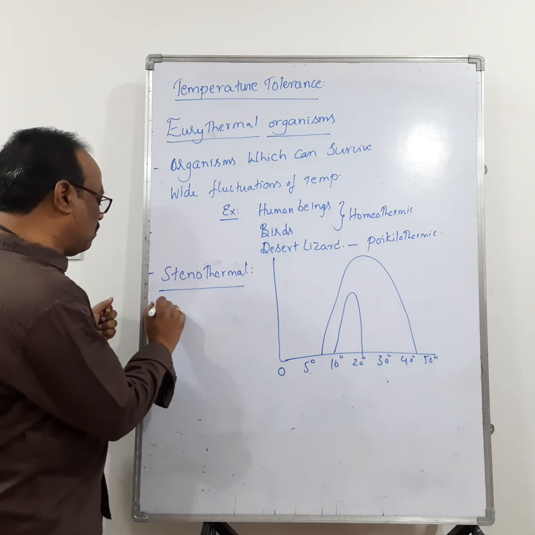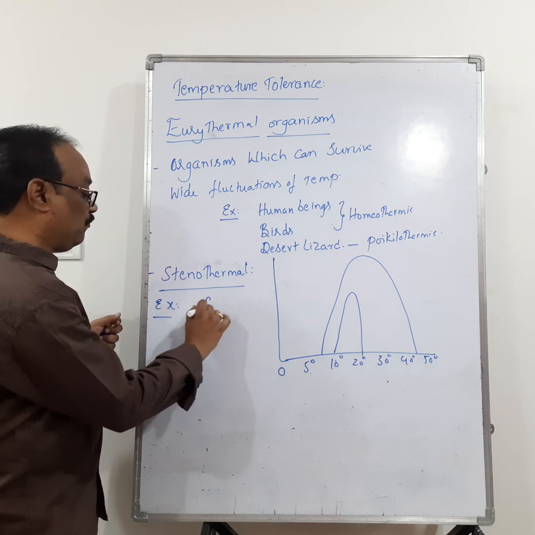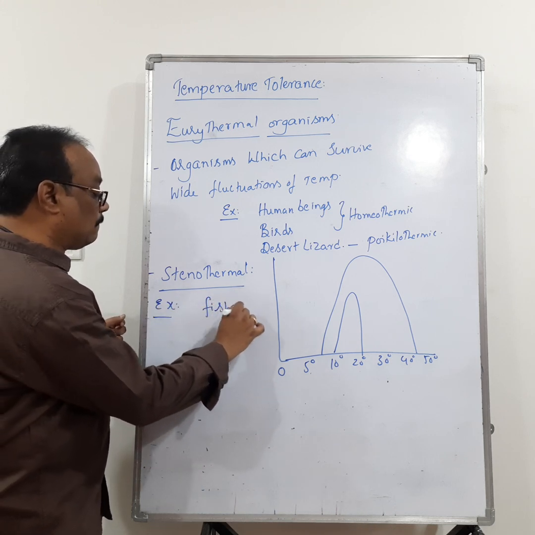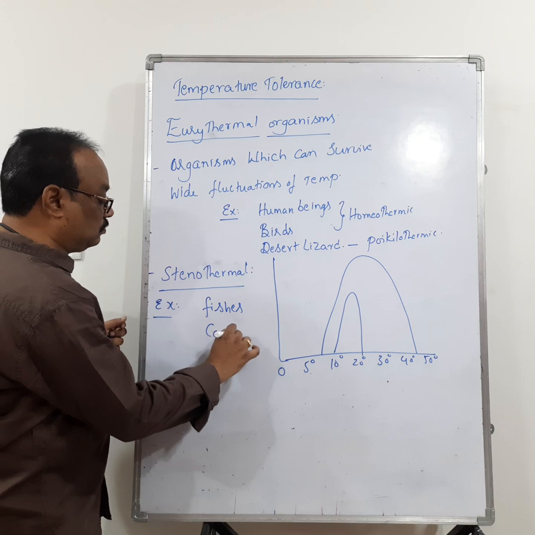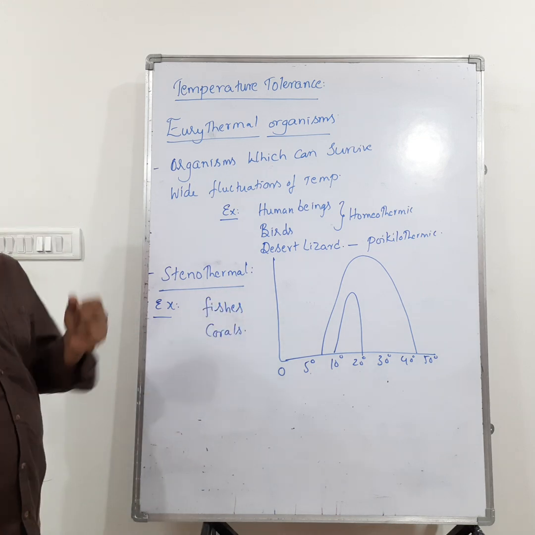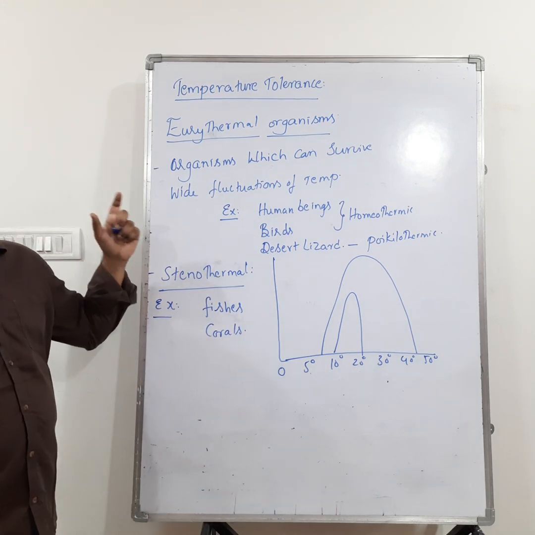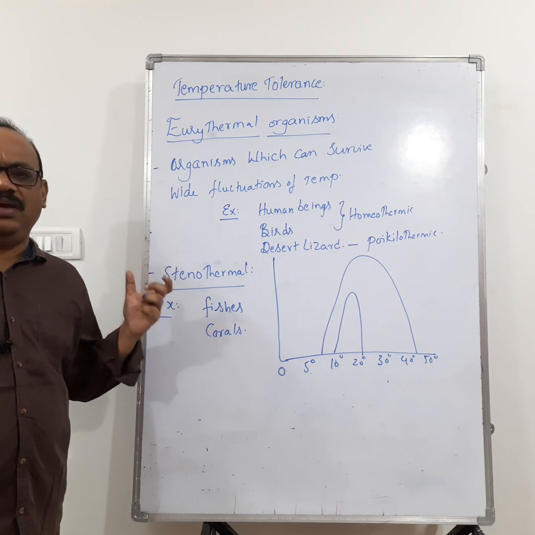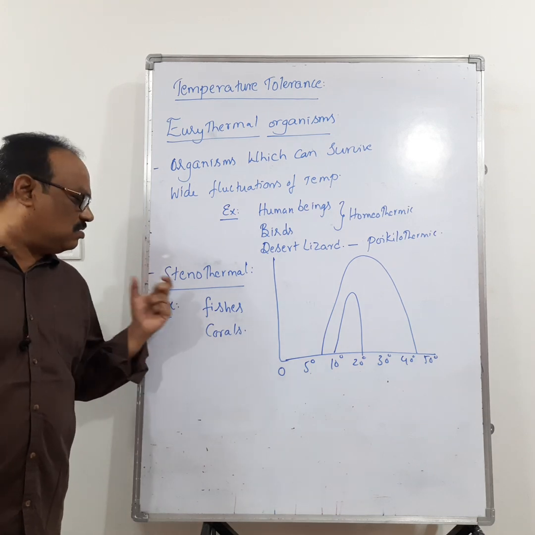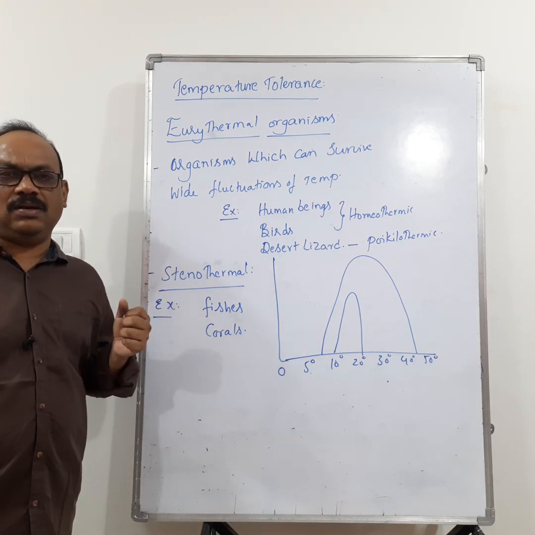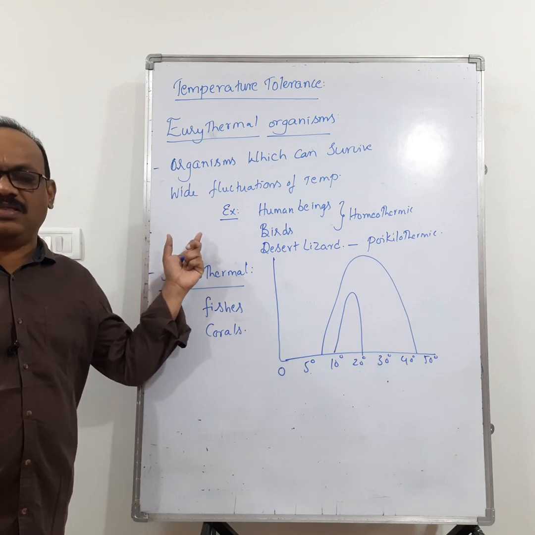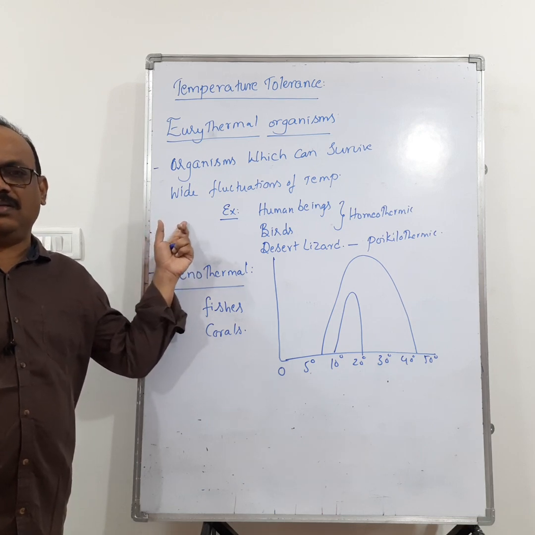So what are the examples of stenothermal? Fishes, corals. Fishes and corals. That means 99% of the organisms are stenothermal. Remember that. Only 1% of organisms are eurythermal.